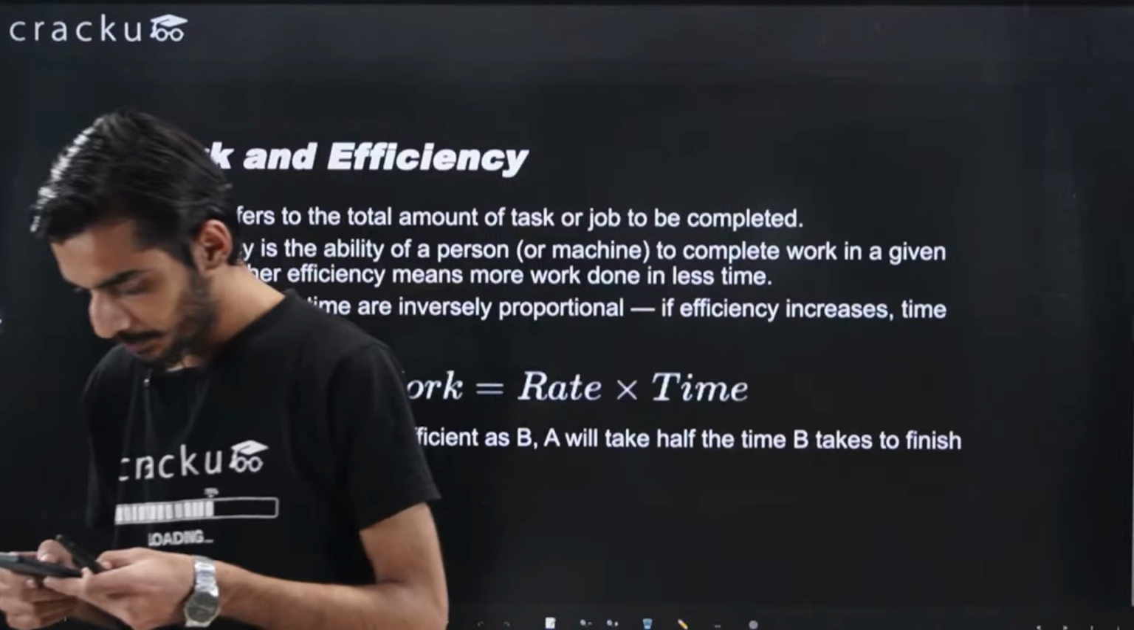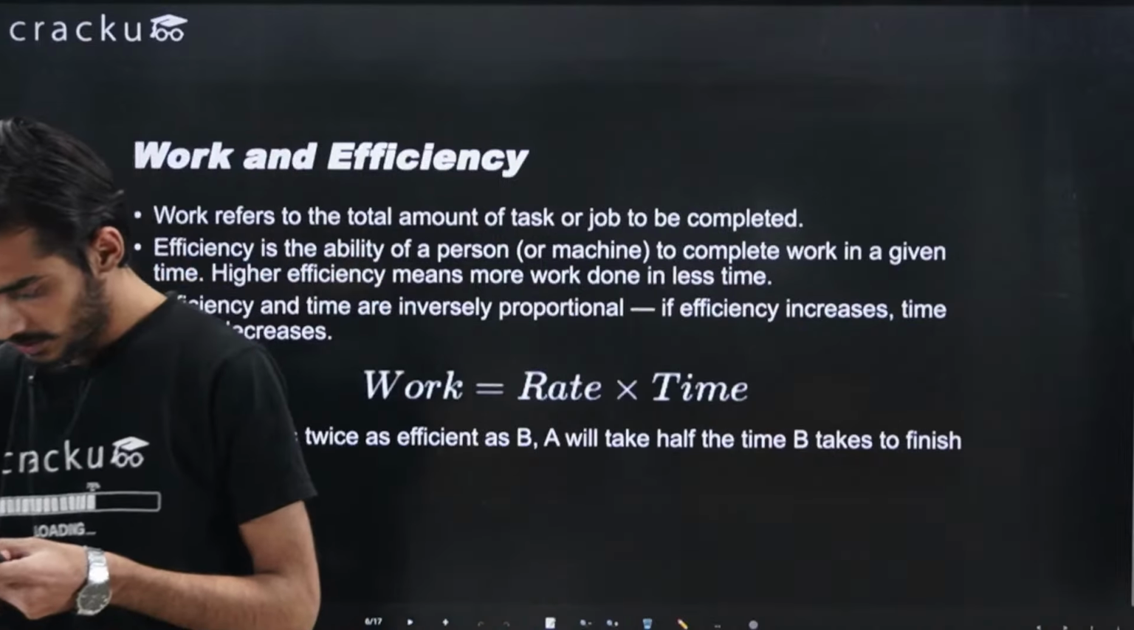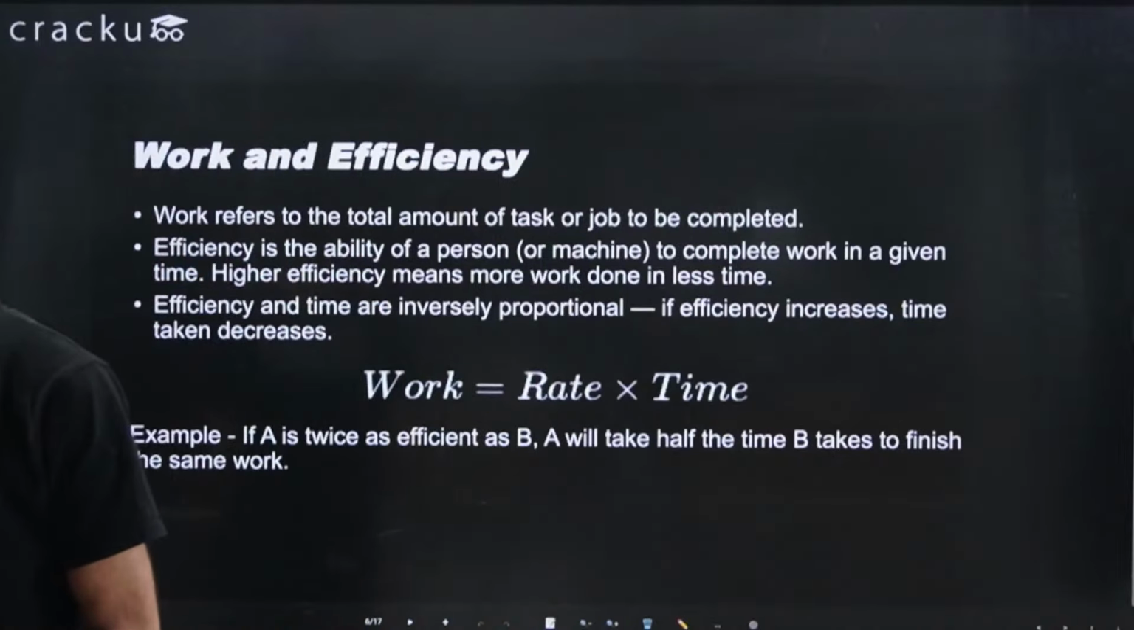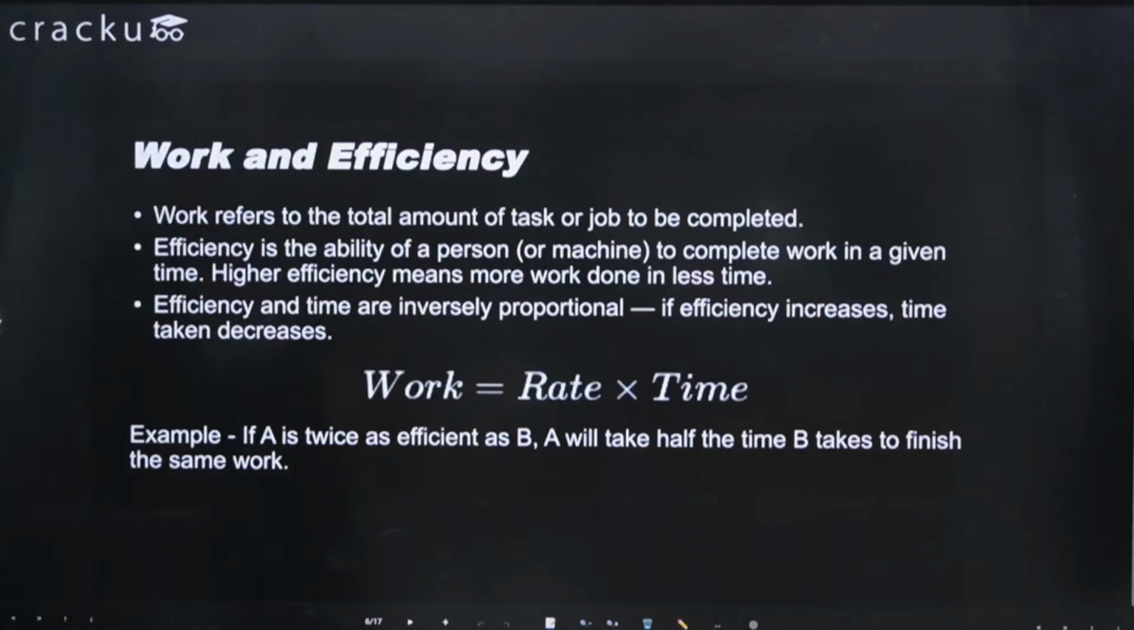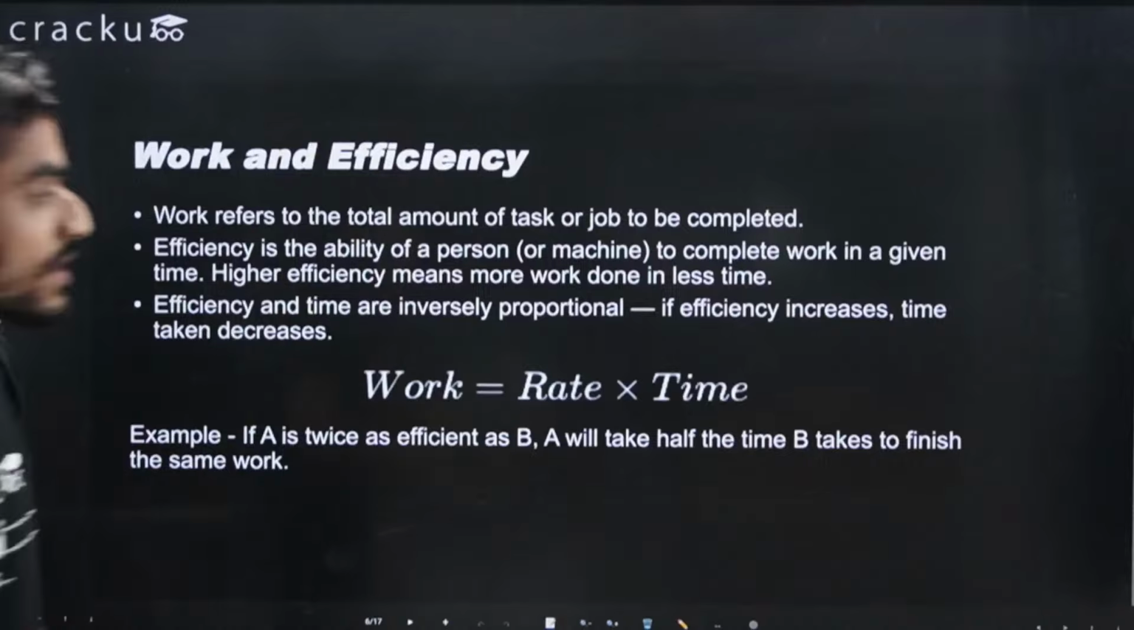Yes, I think there are no doubts in the chat. So moving ahead with the concept. Okay, we are starting with this.